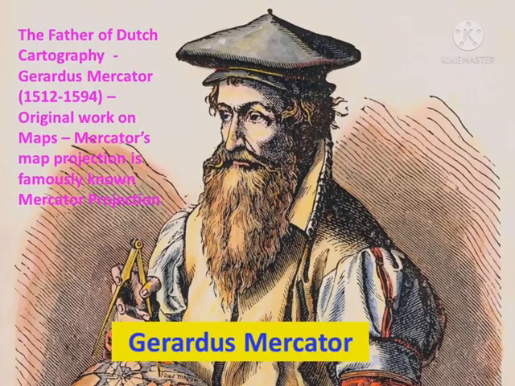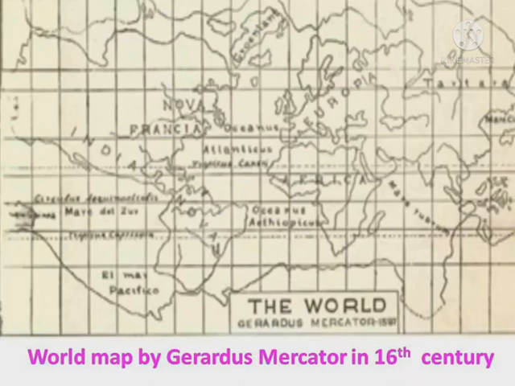Gerardus Mercator, the father of Dutch cartography, 1512 to 1594, did original work on maps. Mercator's map projection is famously known as the Mercator projection. This is a world map by Gerardus Mercator in the 16th century.